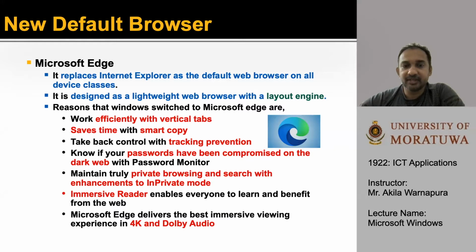Next one is it saves time with smart copy, as well as you can take back control with tracking prevention. The password monitor can show you the passwords that have been compromised on the dark web. Next one is maintain truly private browsing and search with enhancements to InPrivate mode. Next one is immersive reader enables everyone to learn and benefit from the web. The last one is Microsoft Edge delivers the best immersive viewing experience in 4K and Dolby Audio.